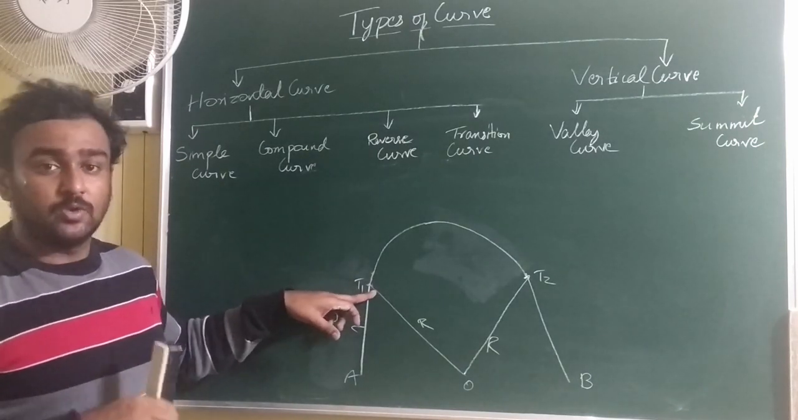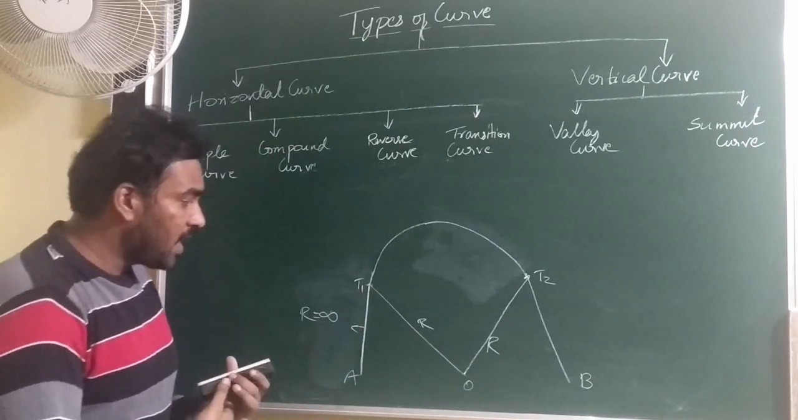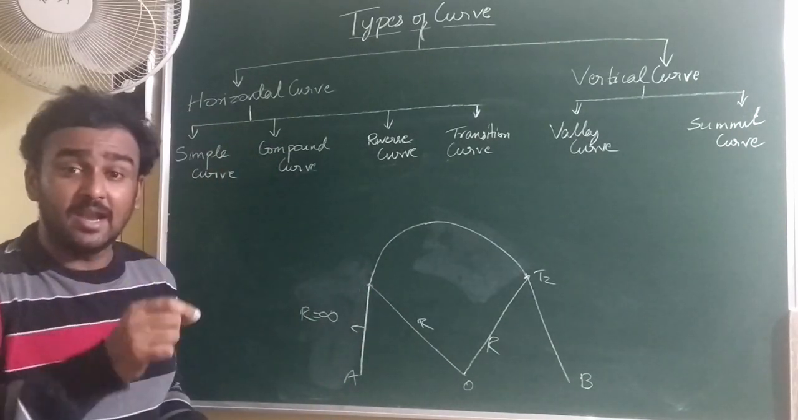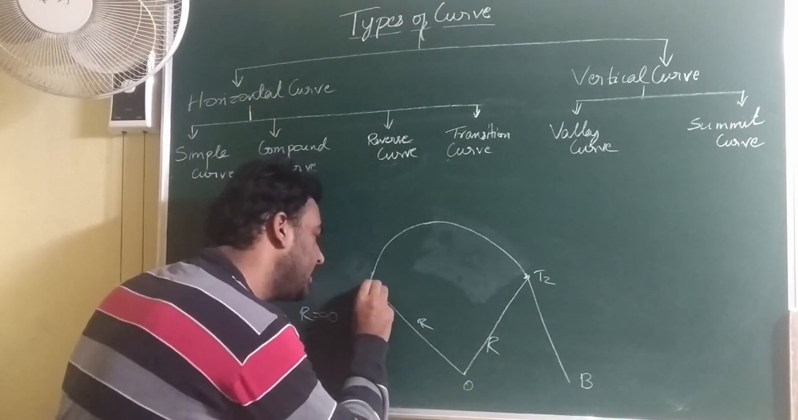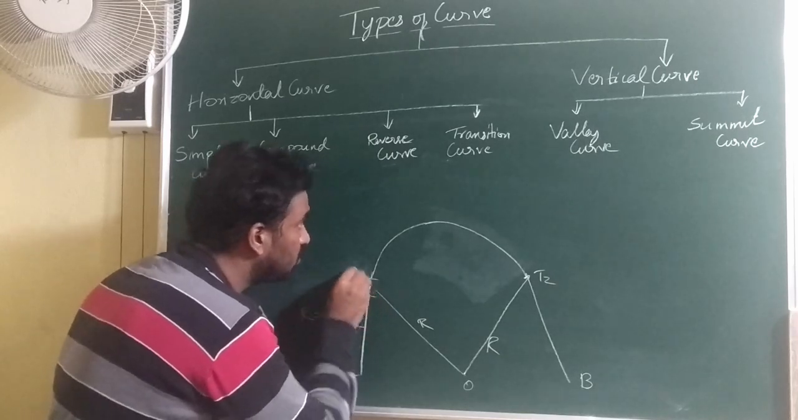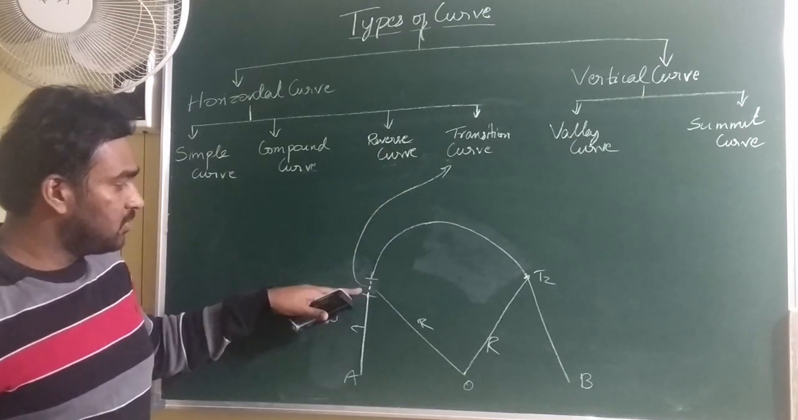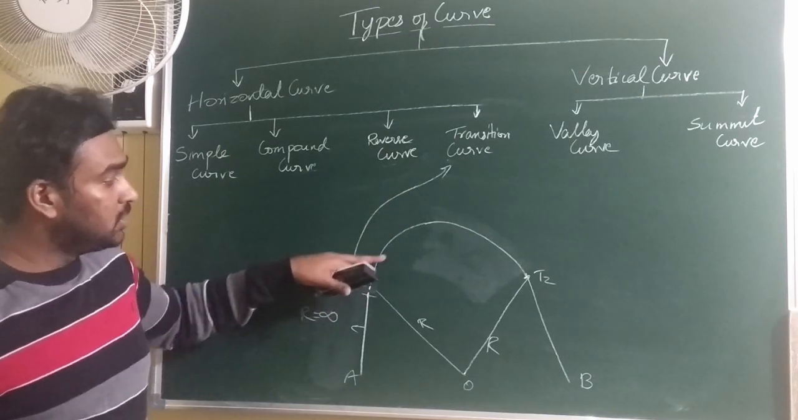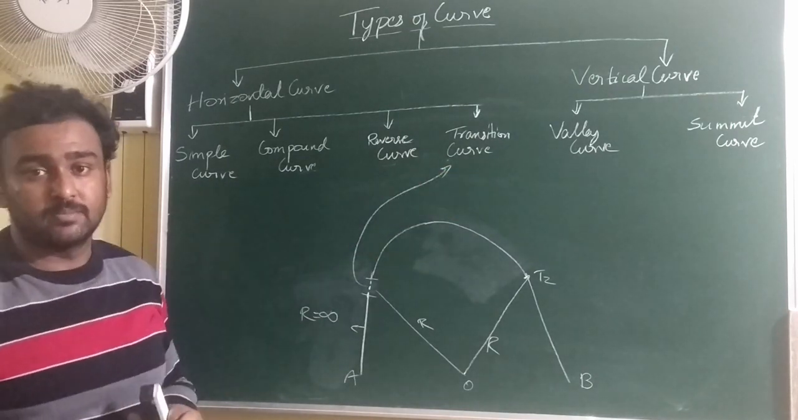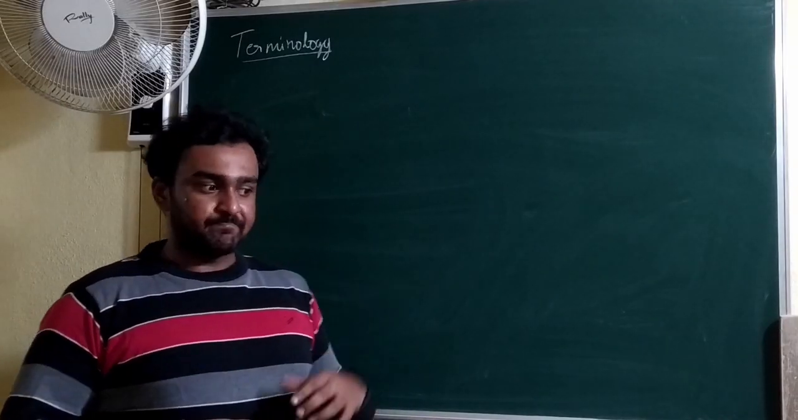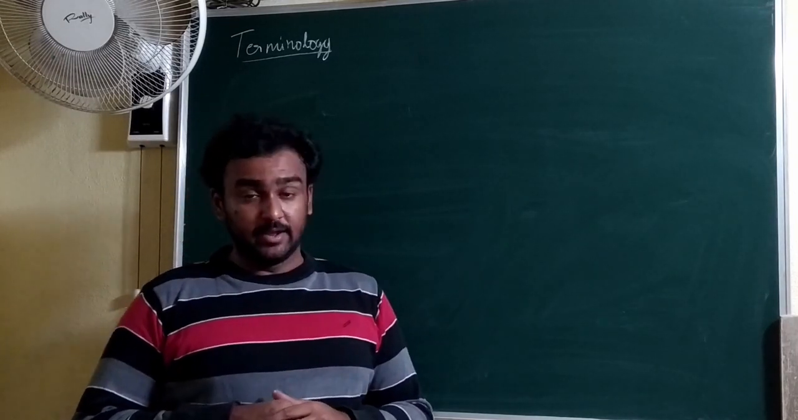It is not good. So in order to smooth this sharp change in radius, we will provide a curve with varying radii. The varying radii curve which we will be giving over here in order to smooth the change in radius is considered to be a transition curve. In this chapter we will be discussing the geometry of the curves as well as the methods of laying out those curves on the field.